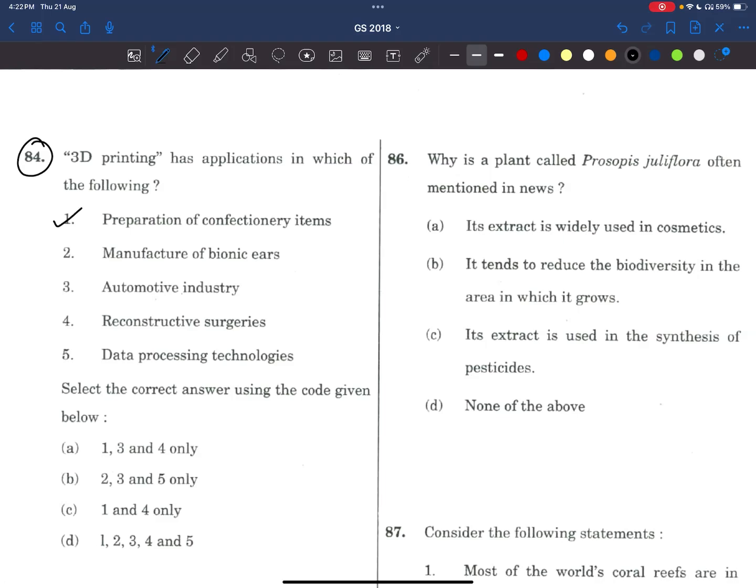Manufacture of bionic ears. We have seen that even organic things are also being prepared, right? See, artificial meat is coming. By using food cells, they are 3D printing the tissues.